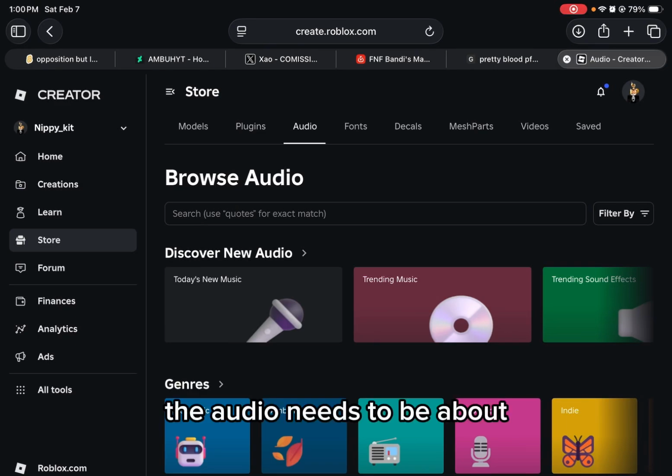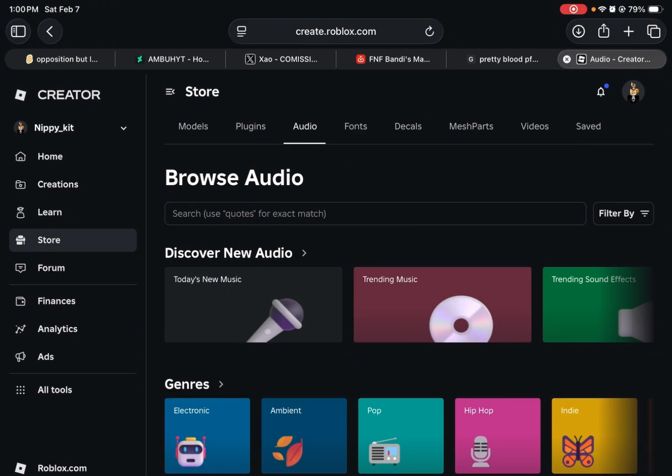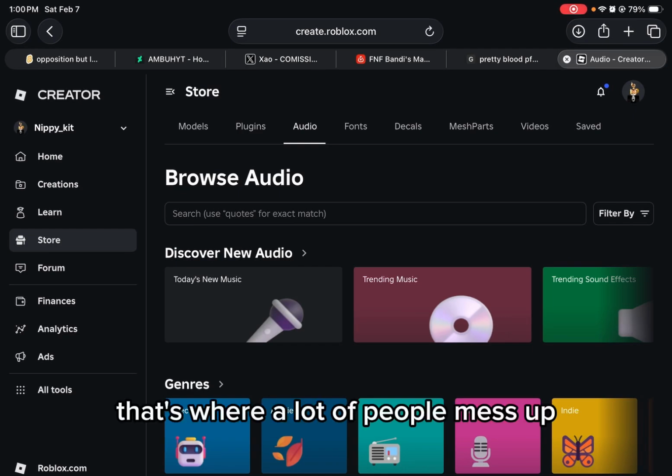For this to work, the audio needs to be about 2 seconds or under, or else it's not gonna work. That's where a lot of people mess up.